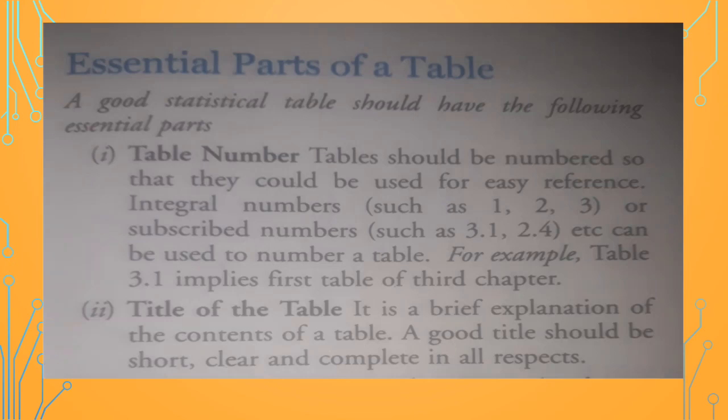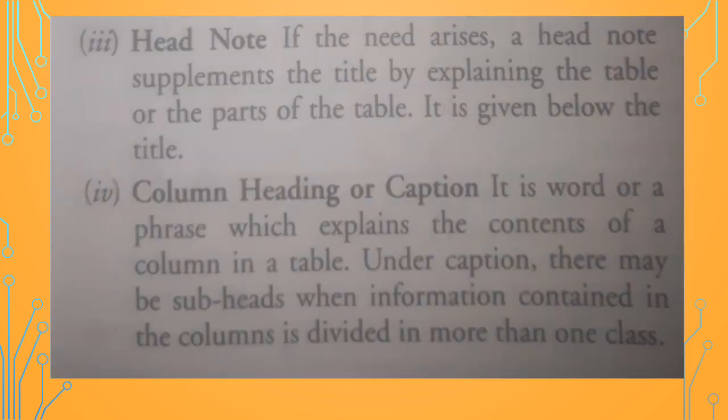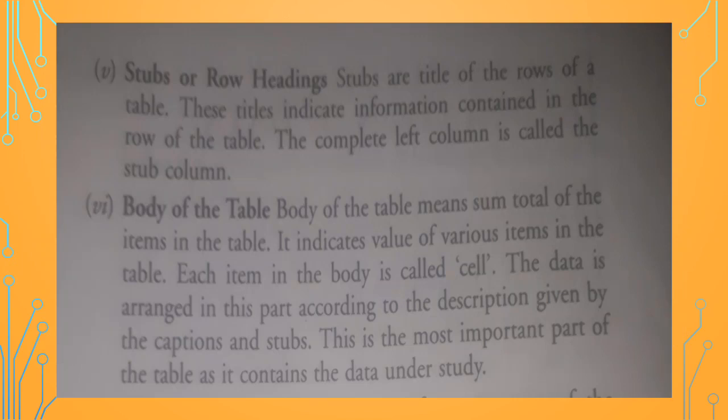Title of the table means a brief explanation of all the contents of a table should be given at the top of the table. Head note: if the title is not explaining all the parts of the table, then it has to be given in the head note below the title. Column headings or captions explain the content given in the columns. Stubs or row headings are the titles of the rows of the table. These titles indicate the information contained in the rows of the table.